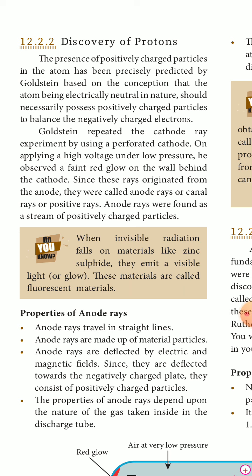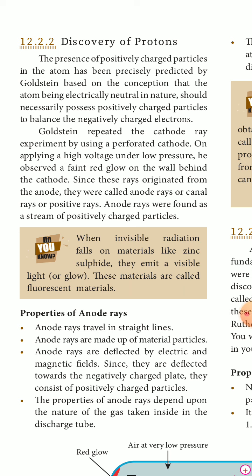Goldstein, a scientist, found that there should be positivity to balance the negativity, and only then will the atom be neutral.